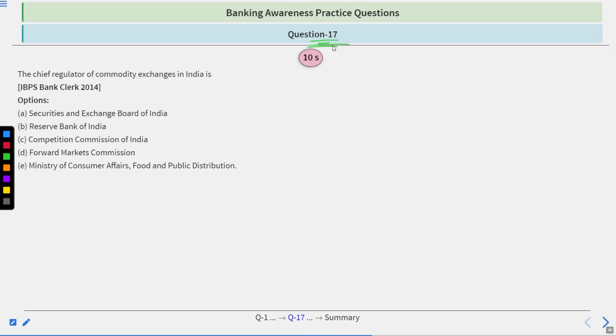Question number 17. Chief regulator of commodity exchanges in India is Securities and Exchange Board of India, Reserve Bank of India, Competition Commission of India, Forward Markets Commission, Ministry of Consumer Affairs, Food and Public Distribution. 10 seconds you have to answer. Time starts now.